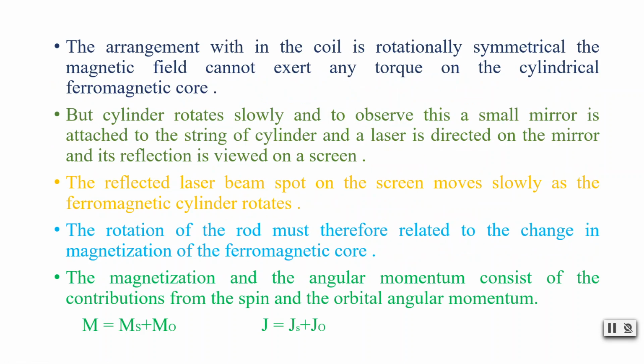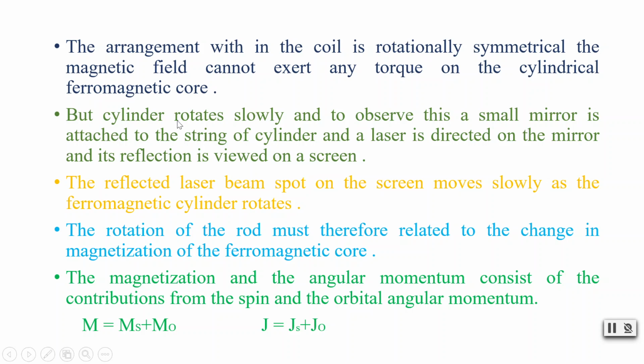The arrangement within the coil is rotationally symmetrical. So that's why we have taken a perfect cylinder of both coil and also ferromagnetic body. Hence, because we are maintaining this symmetry, the magnetic field cannot exert any torque on the cylindrical ferromagnetic core.